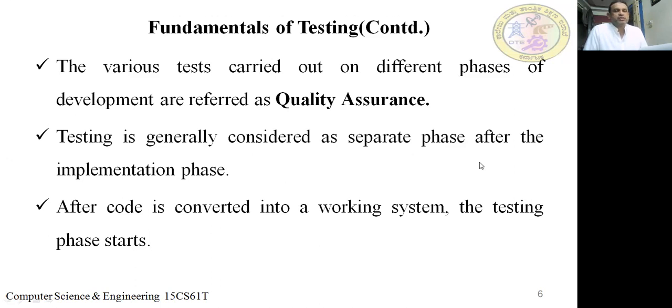As you discussed, software quality assurance or software quality control: in every organization there is a team meant exclusively for checking the quality of the software. They test at every phase, during requirement analysis, during planning or designing, during coding. So we call that quality assurance. The various tests carried out on different phases of development are referred to as quality assurance.